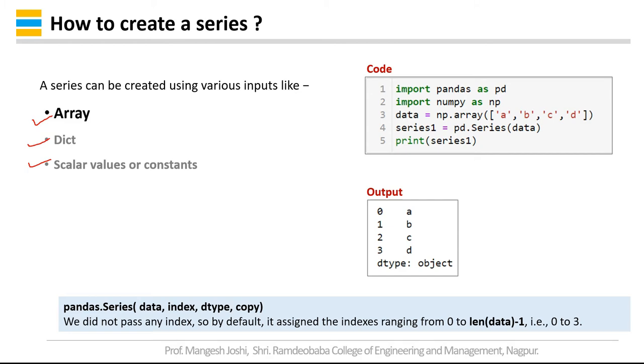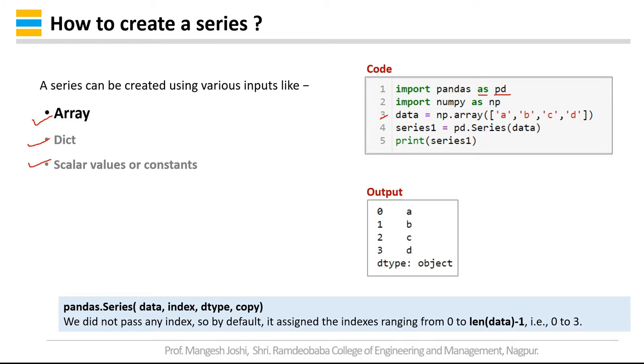On the right hand side I have given the code. First you have to import pandas as pd. So pd is another name, that is you are using it as an alias name, using the as keyword. Similarly you need to import numpy as np to create the array. In the third step you are assigning data, that is np.array a, b, c, d. So these are the 4 letters of string data type.